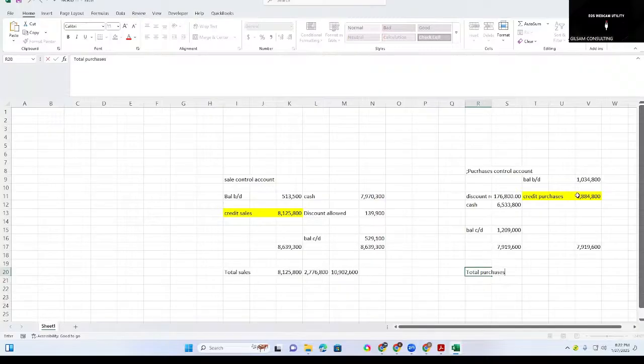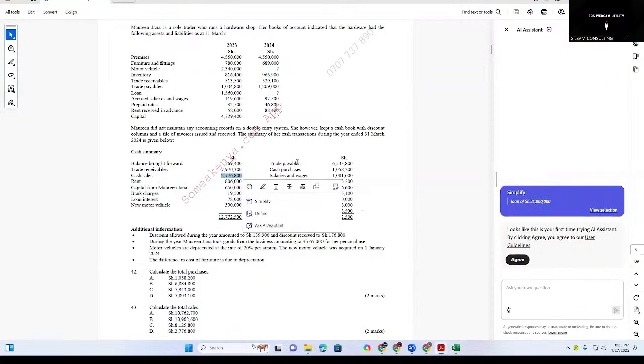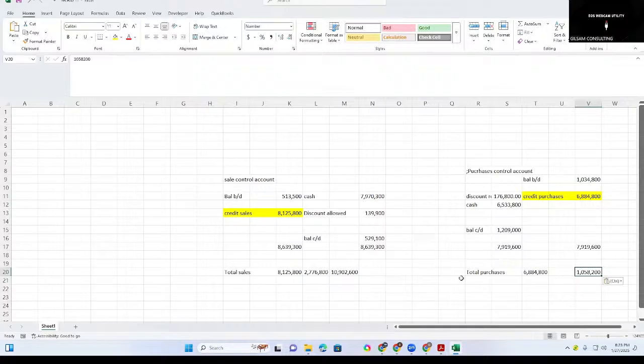Also, we'll have the credit purchases, which is this. We add the cash purchases, which is this one, and put there. So let's have the total, this plus this. So this is our answer.